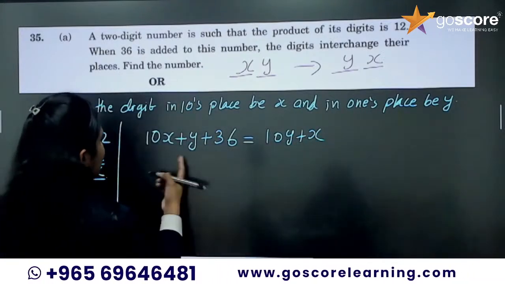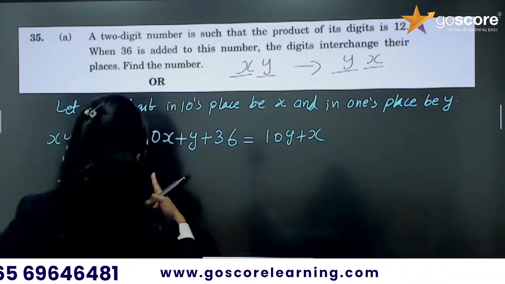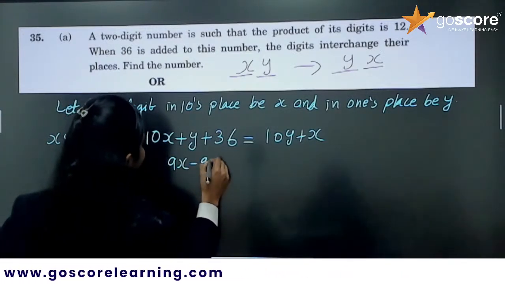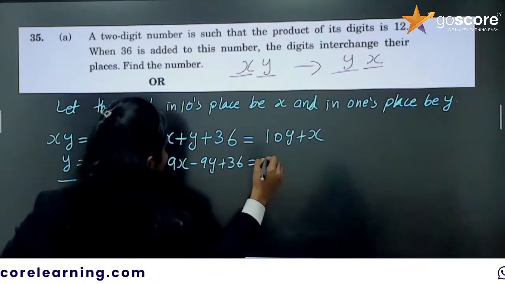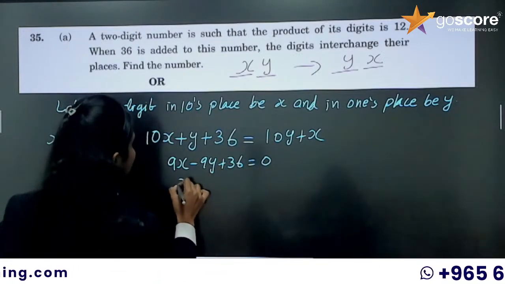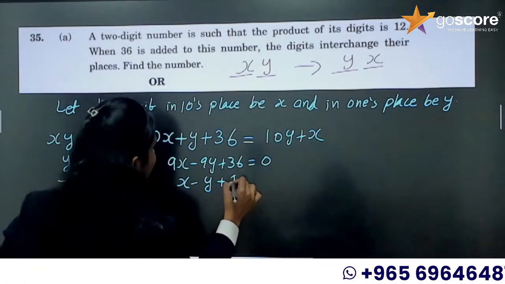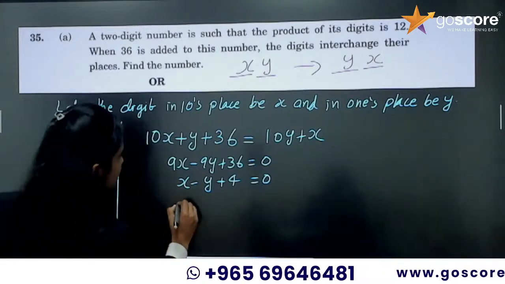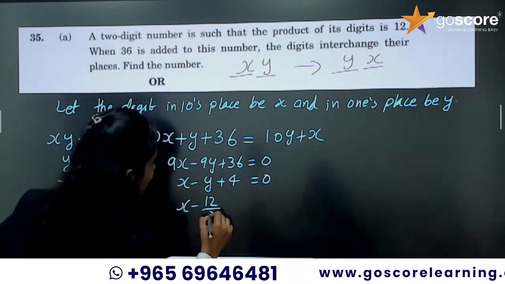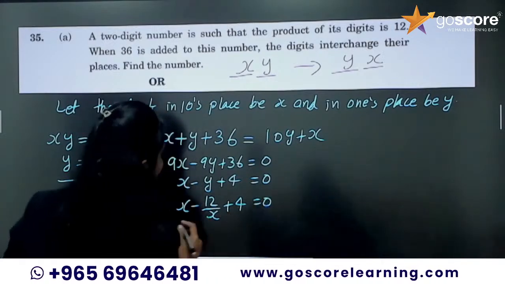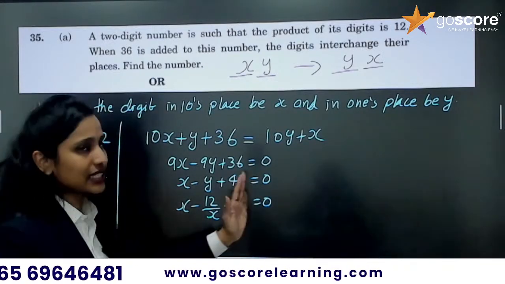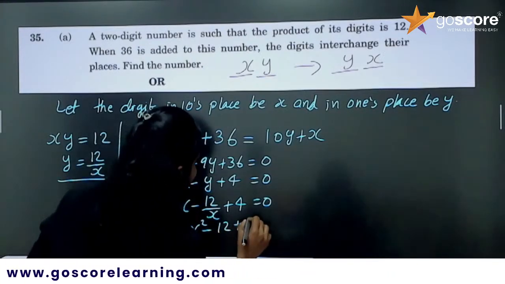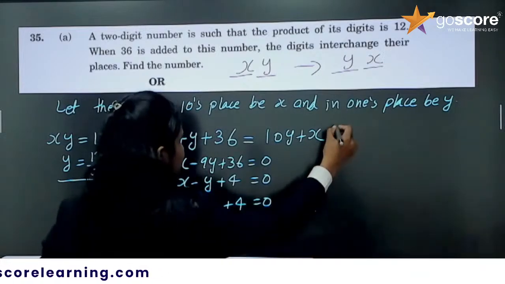Now when we take this to the LHS, 10x minus x will be 9x, and y minus 10y equal to minus 9y, plus 36 equal to 0. So the 9 is a common factor, so it will be x minus y plus 4 is equal to 0. Now instead of y, we will substitute 12 by x. So it will be x minus 12 by x plus 4 is equal to 0. Now multiply each and every term with x, you will be getting x square minus 12 plus 4x equal to 0.